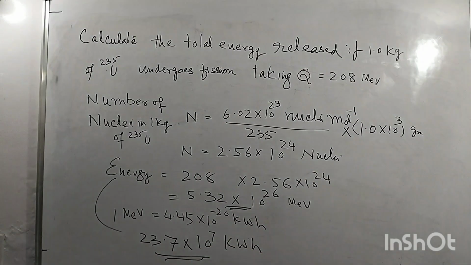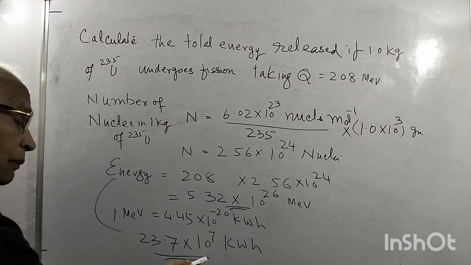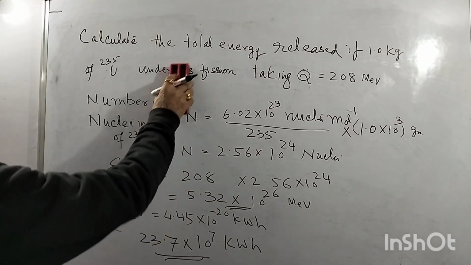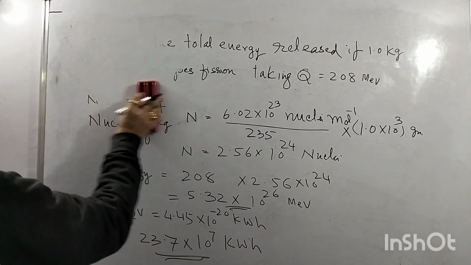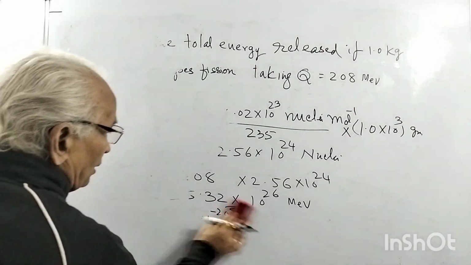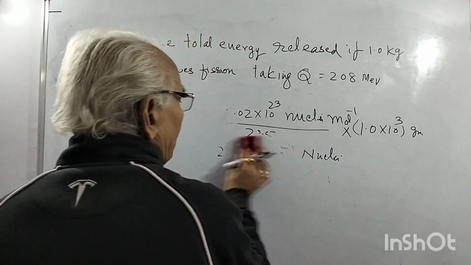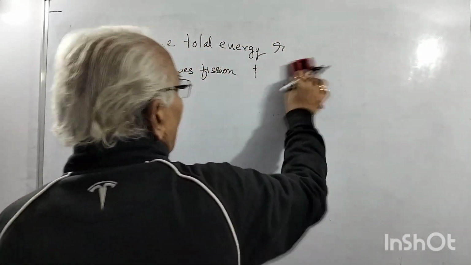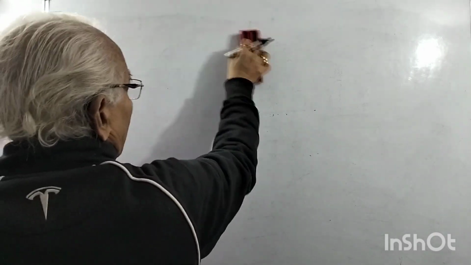A huge amount of power. That is why the power generated by nuclear reactors is tremendous, much higher than the power produced by a thermal power station or a hydroelectric one. That is why nuclear reactors are very important for the production of electricity. Okay.